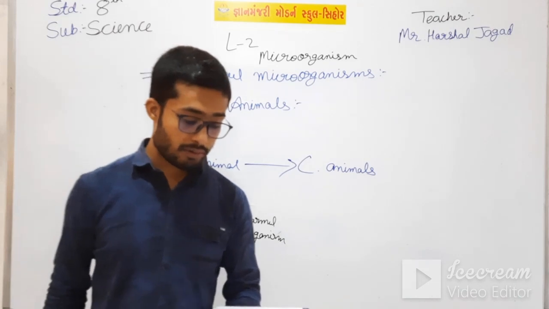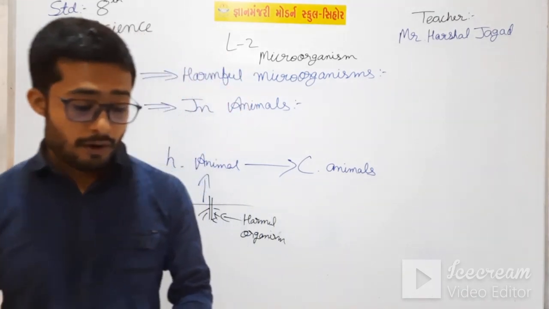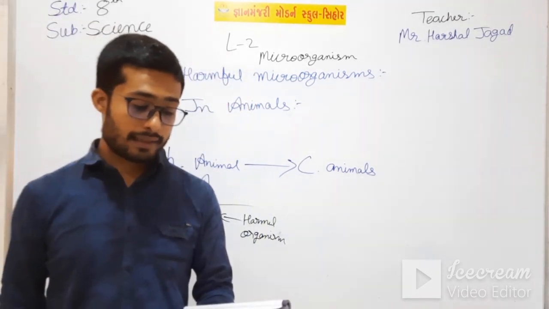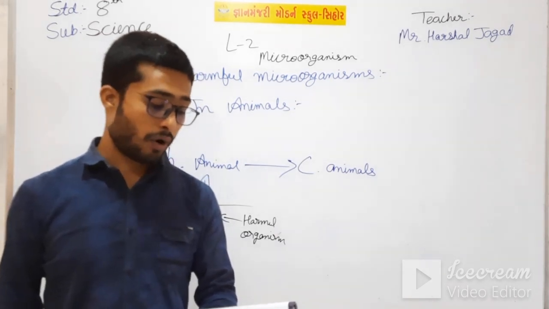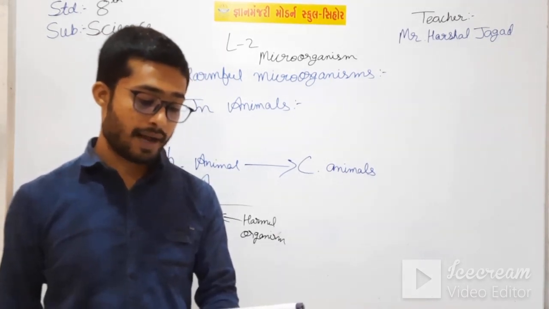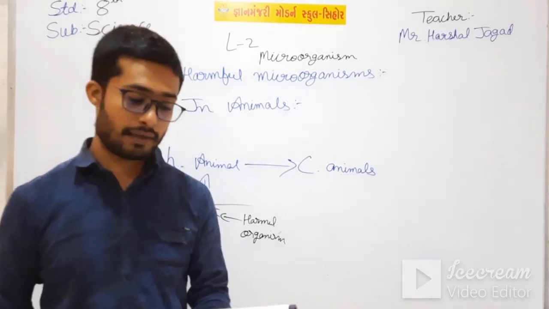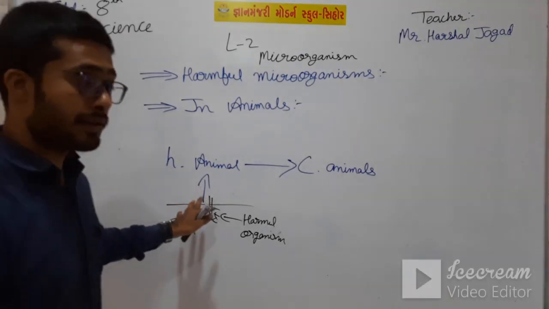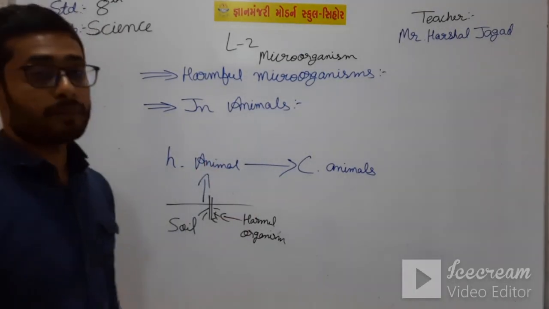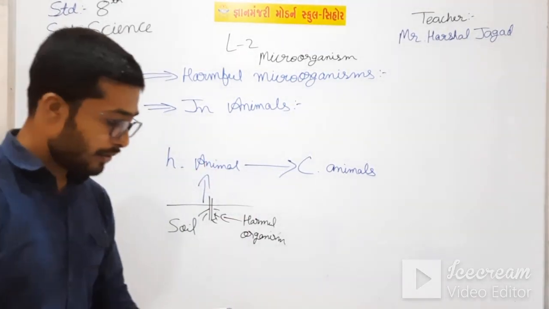Disease also spreads through pathogens in the air. Foot and mouth disease, anthrax, rinderpest, and foot rot are common diseases in animals caused by bacteria, viruses, and fungi. Okay, I think you have understood from this cycle what I have taught you.